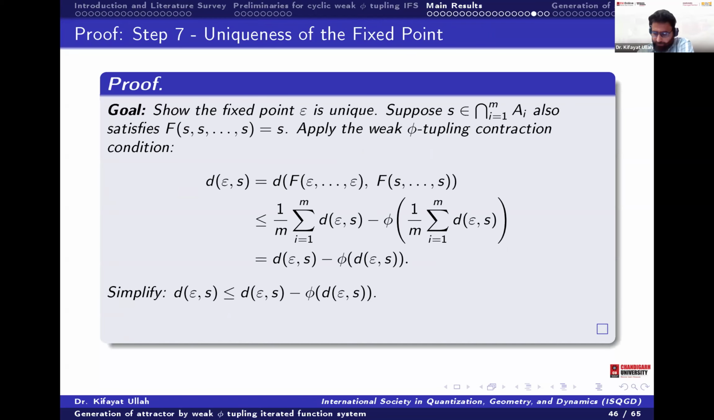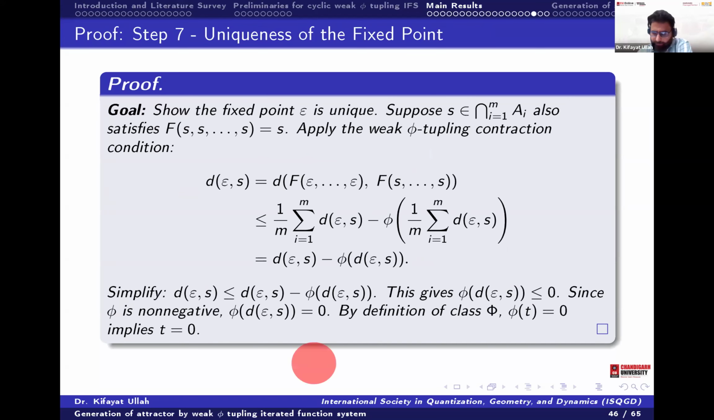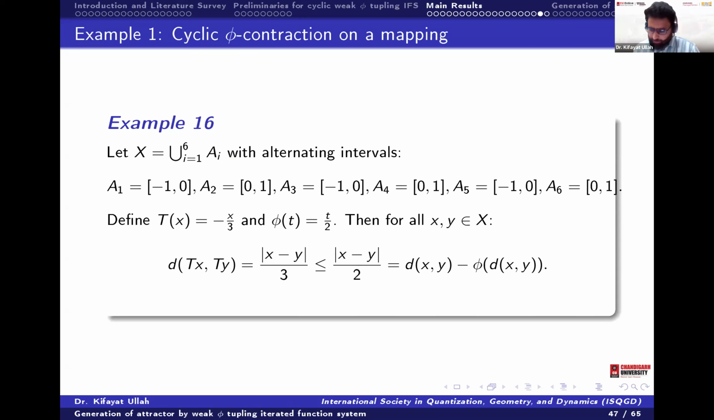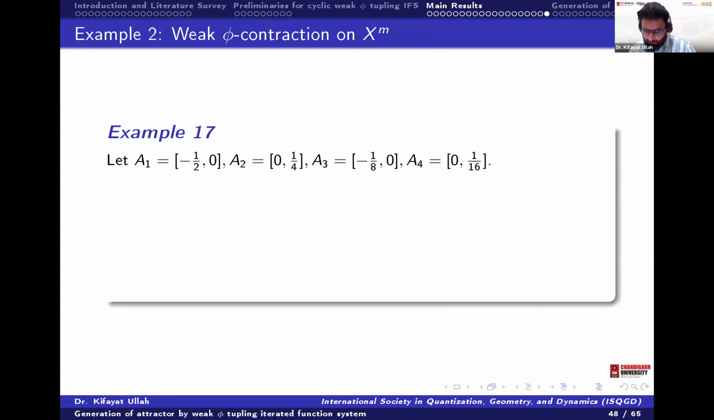Okay, so we are showing that this is unique, and that means we are getting a fixed point. Okay, so then we have some examples. Let's say X is the union of A_i, we are taking this way, and taking that T of x is equal to minus x by 3, phi of t is 2t by 2, and taking the distances, you will say it will converge to 0.